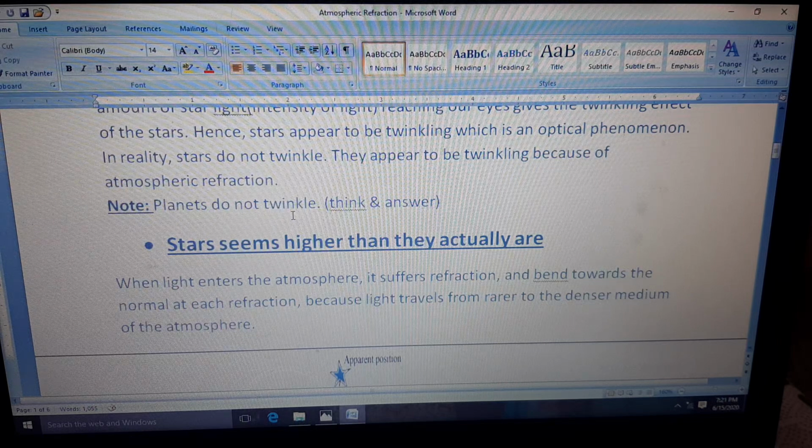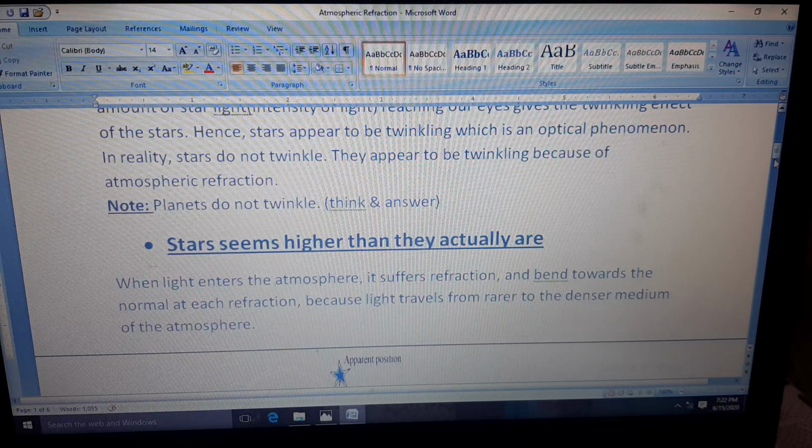Then your next is that stars seem higher than they actually are. Now this is an important point. Why do they seem higher? Actually they are not that high, or rather they are higher, but still it appears higher. So why? Because when light enters the atmosphere, it suffers refraction, so it is gradually changing its path. That is why we see the stars higher than they actually are. Let us see how it happens.